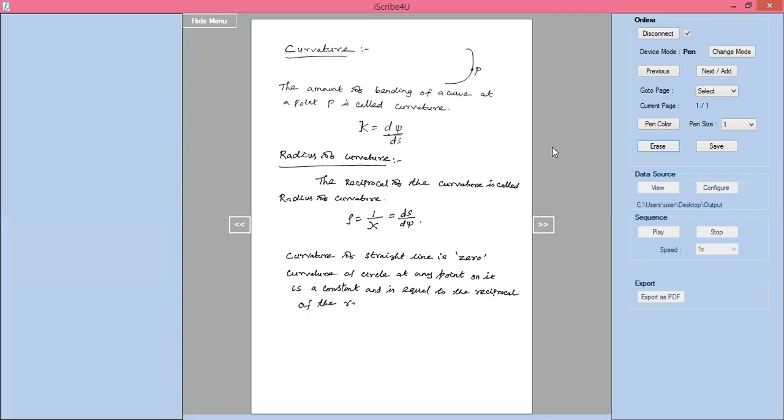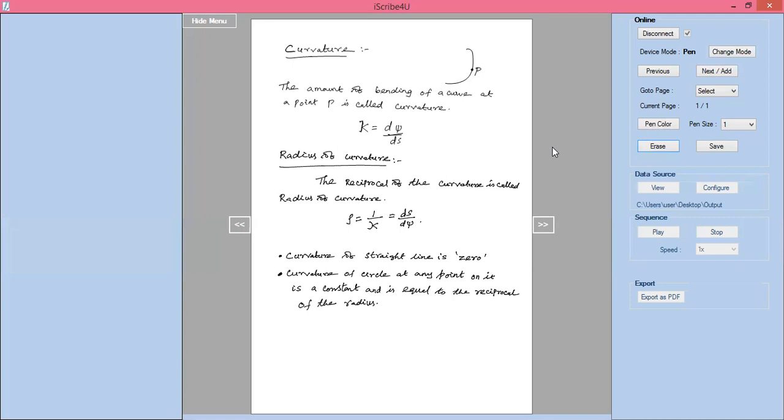These two are important, so they will ask this around in JEE Main exams or some competitive exams. Because the curvature of a straight line is 0, and the curvature of a circle is nothing but the reciprocal of its radius.